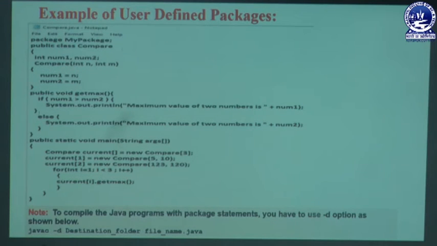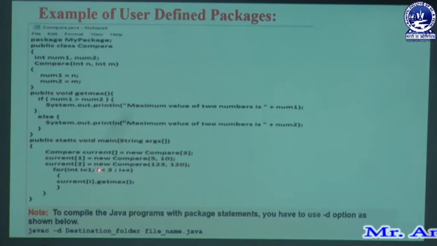Then we write a for statement: int I equal to 1, then I less than 3, then I plus plus.